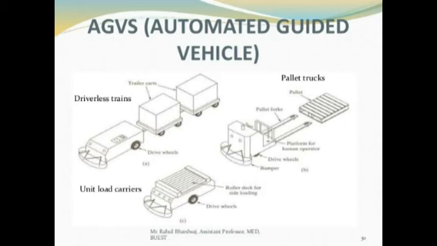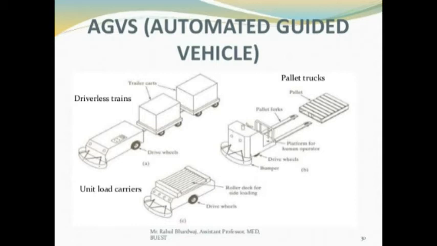Here is a diagram of the components of automated guided vehicles. And now coming to the next topic, the types of automated guided vehicle systems.